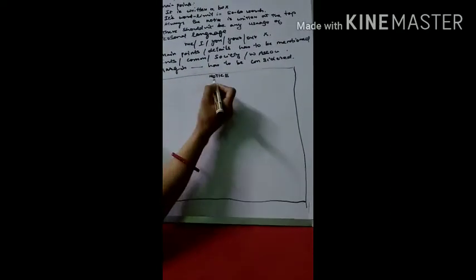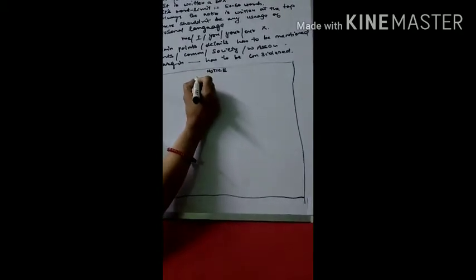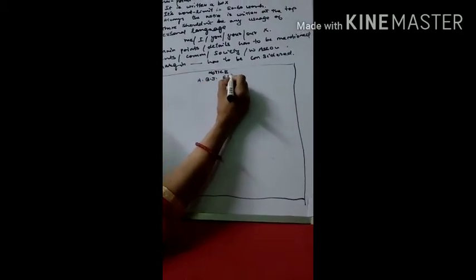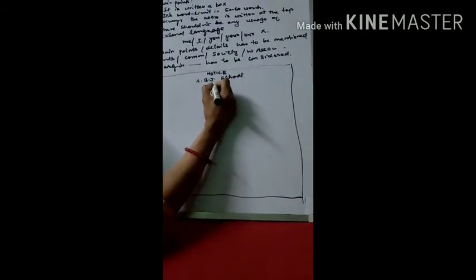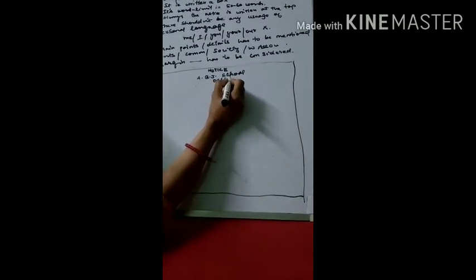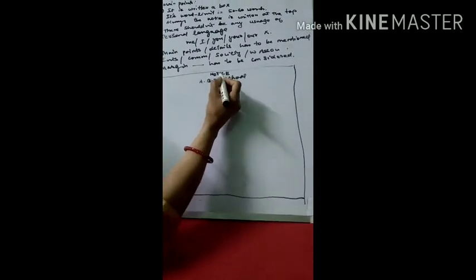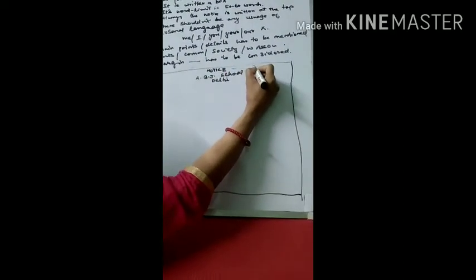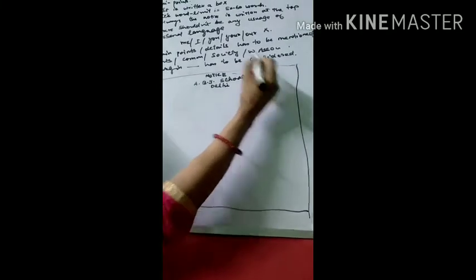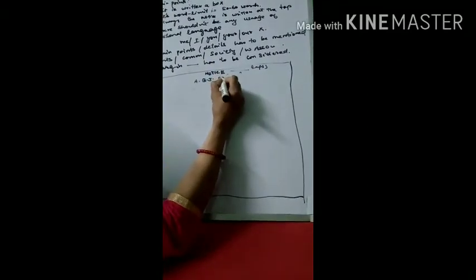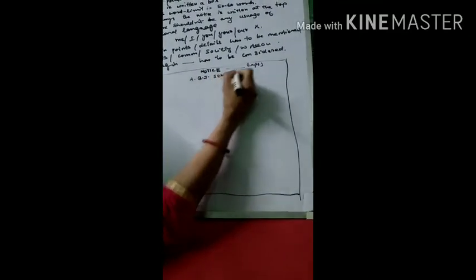Second, you have to write an institution name. Suppose let us take APJ School, Delhi, just as an example. It is written in capital letters, and the school name is also written in capital letters, like APJ School and Delhi.